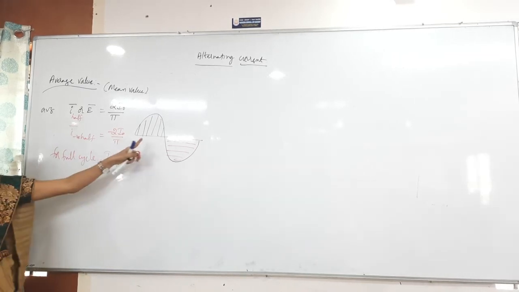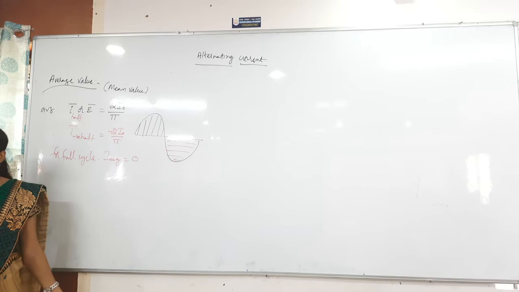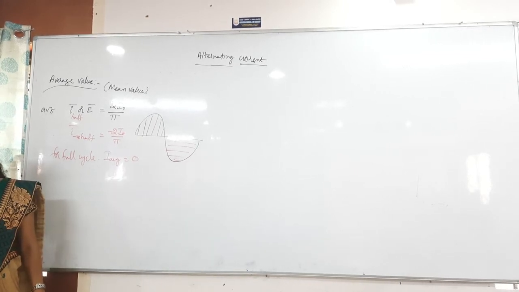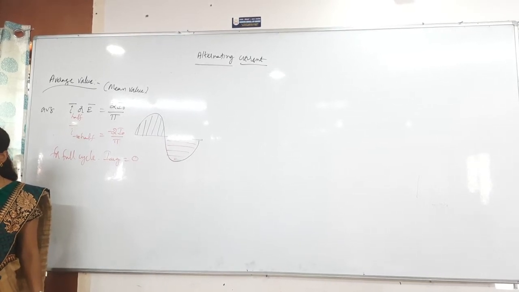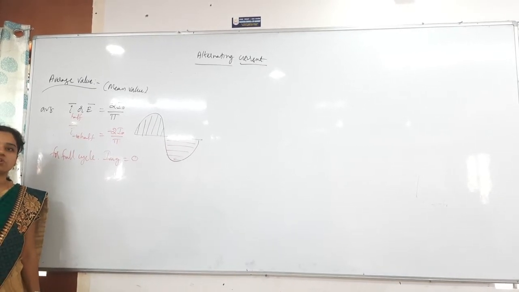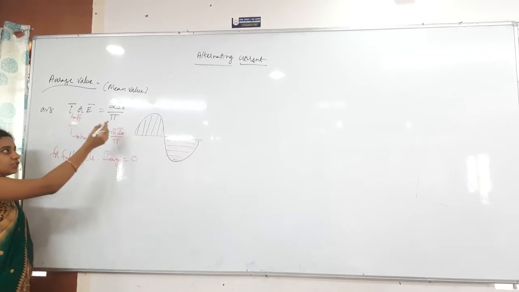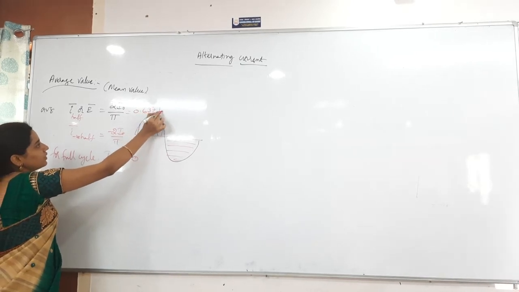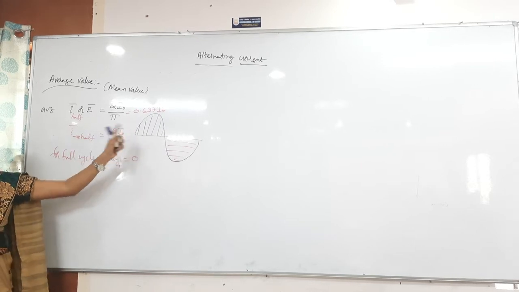Which function is this, by the way? Sine function. If it is a cos function also, same thing only. For the first half cycle it goes from 1 to -1 and then the next half cycle from -1 to +1. Again it becomes 0 only. So you just have to remember this formula 2I0/pi. This 2I0/pi value is nothing but 0.637 times I0. 2/pi is equal to 0.63 times I0.